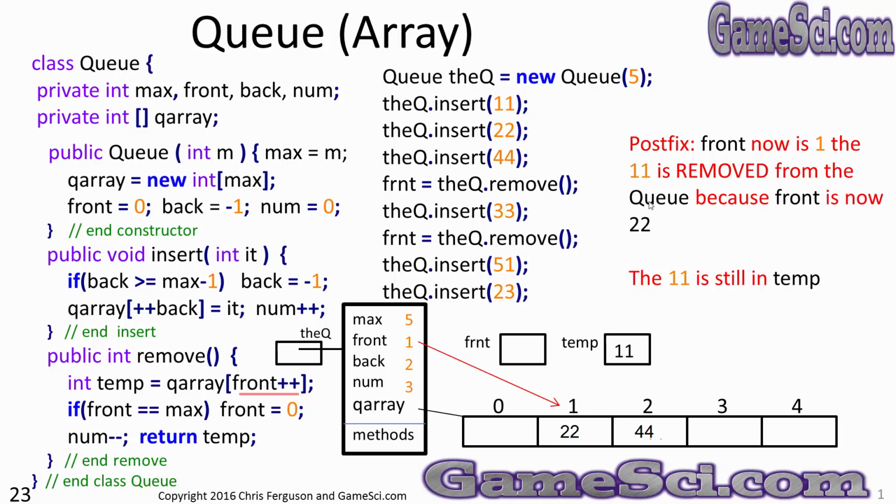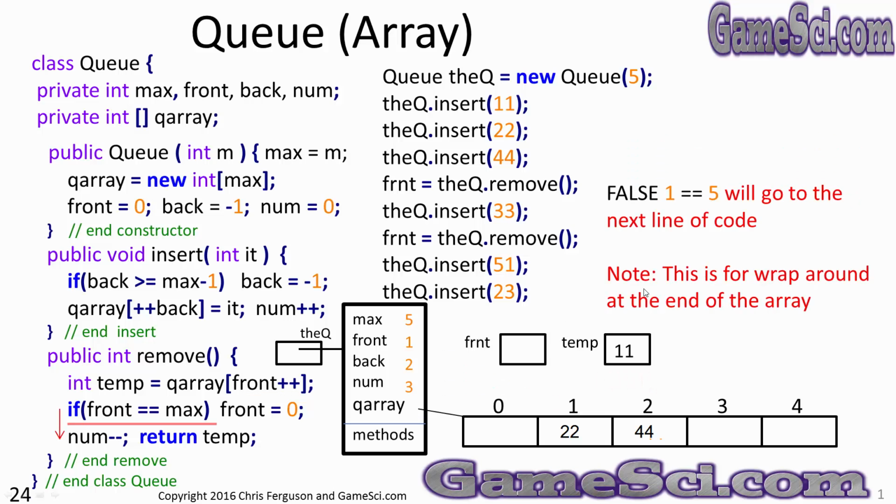However, 11 is still in the temporary variable. We saved it there for safekeeping. So now that front has moved past 11 and 11 is out of the queue, it's still in our temporary variable. If front equals max: 1 equal to 5? Front contains a 1, max contains a 5. Again, this is the wraparound. This will occur at the end of the array if we reach the end of the array. We are nowhere near the end of the array, so this code just skips past the if to the next line of code.